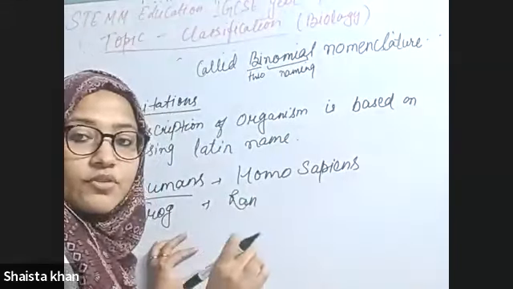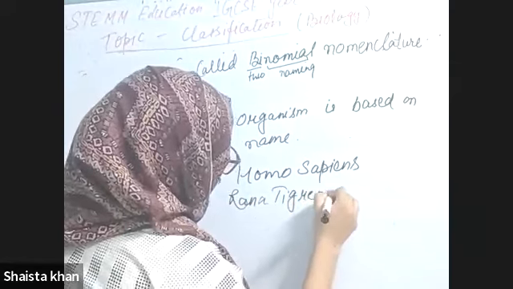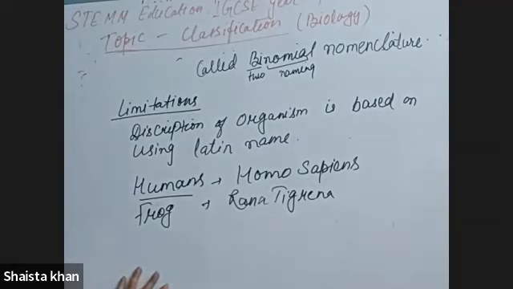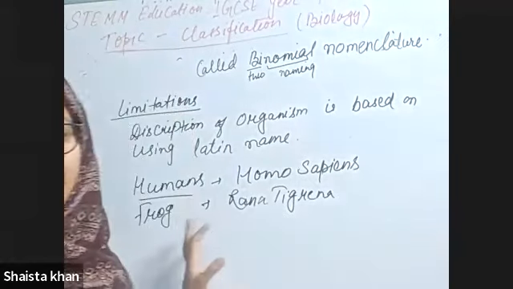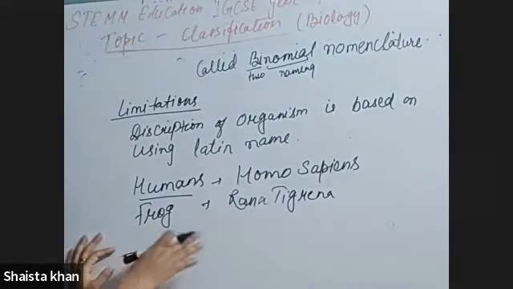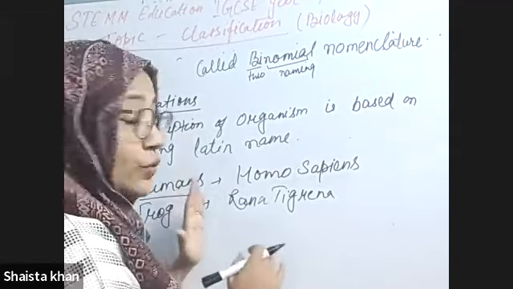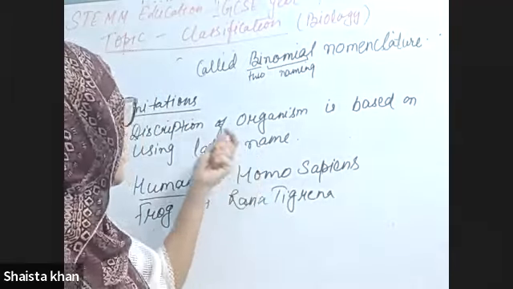The scientific name of the frog is Rana tigrina. And the scientific name of a vampire bat is Desmodus rotundus, right?